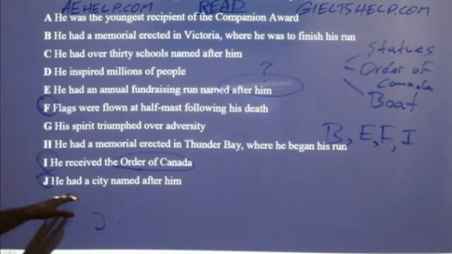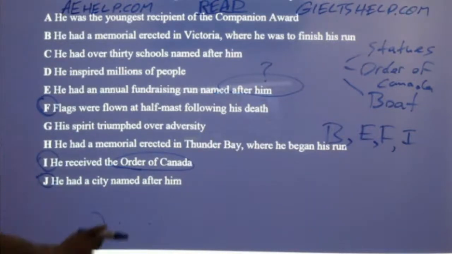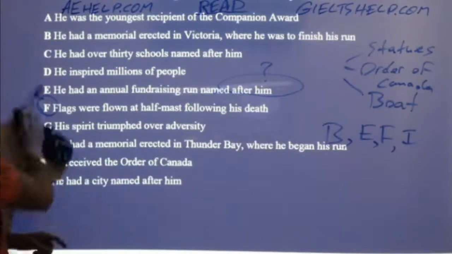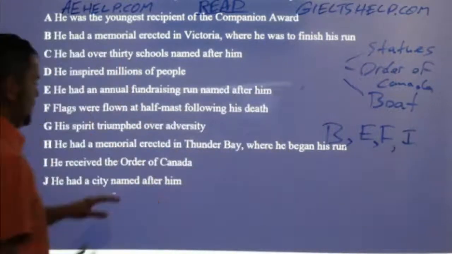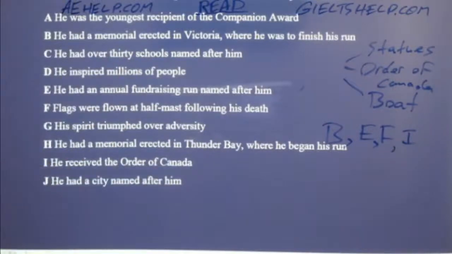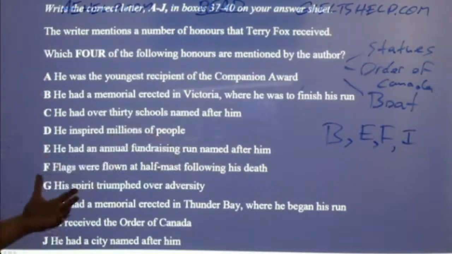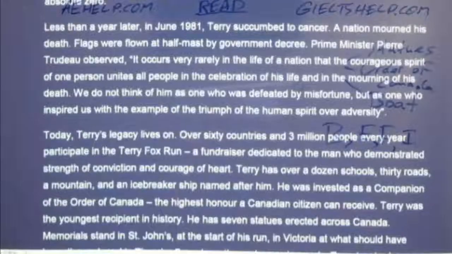And he had a city named after him. I don't think there are any cities named after him, just some streets and mountains and schools. So we can eliminate this one. Okay, so the only one that's kind of tricky that I'm thinking about is the Order of Canada versus the Companion Award. Okay, I'm not sure about that one. So it's A versus I. I'm a little bit more confident in I, but I'm going to check those names. They're easy to search for.